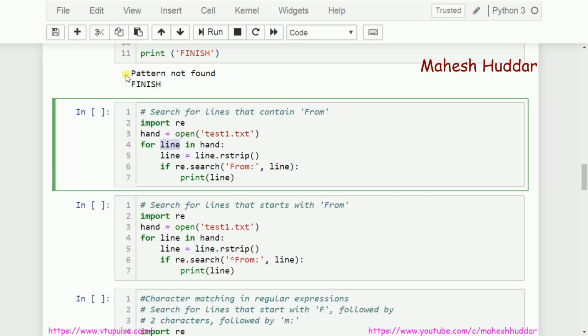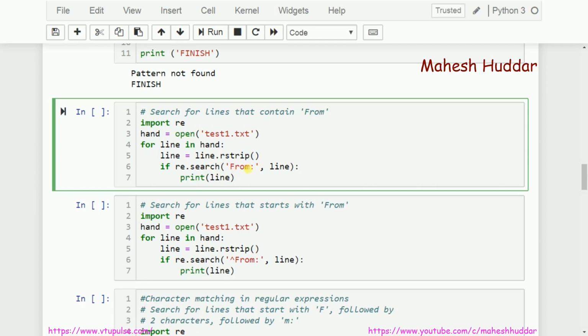Once the first line is read, I am using rstrip. What it does is remove all the extra spaces present at the end of the string, for example the newline character and blank spaces, and you get only the text part of that line. Once you get that, I am using the search function here, re.search. Search for what? I am trying to search for "from" in this case.